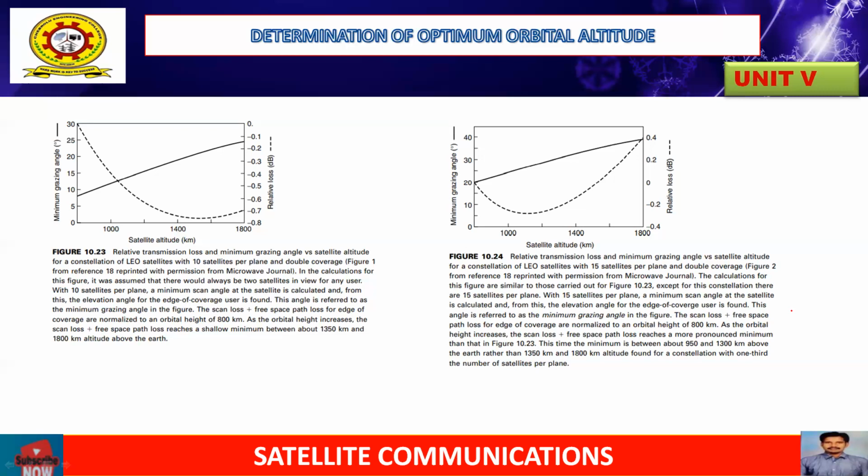So in Figure B, with 15 satellites per plane, the minimum scan angle at the satellite is calculated, so this is for a minimum grazing angle. The scan loss and free space path loss for the edge of the coverage are normalized to an orbital height of 800 kilometers. As the orbital height increases, scan loss and path loss reach a minimum, which is justified by these two pictures. In this way, the optimum orbital altitude is calculated theoretically in the concerned laboratories.